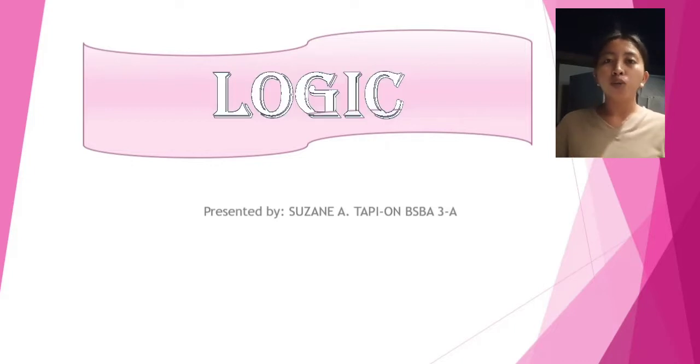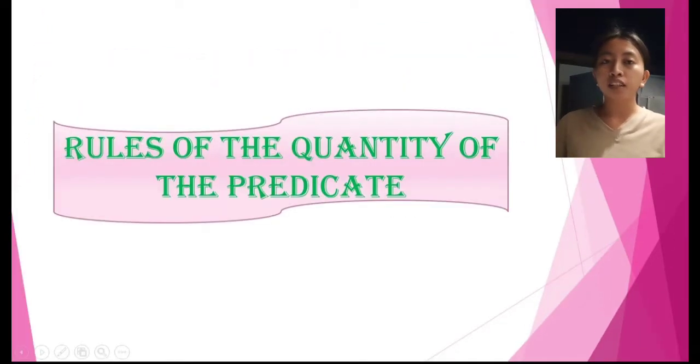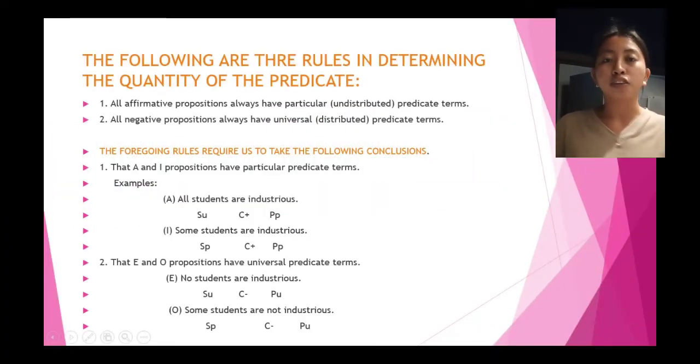So today I will discuss the rules of the quantity of the predicate. It specifies how much of the subject is being included in or not included in the predicate class. So natin upat ka types of standard form, which is the capital letters A, E, I, and O. The following are the rules in determining the quantity of the predicate.